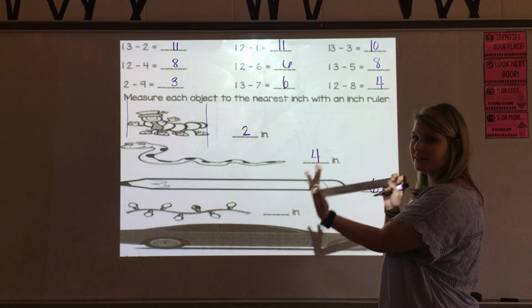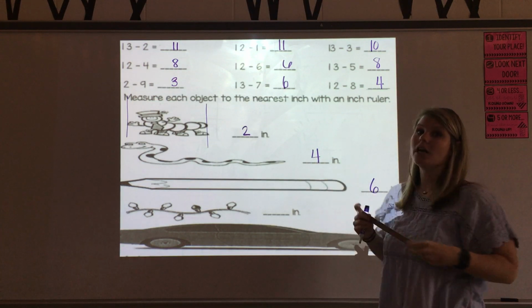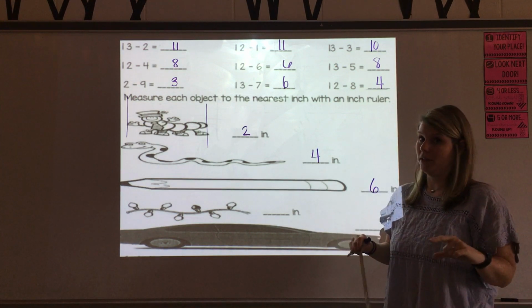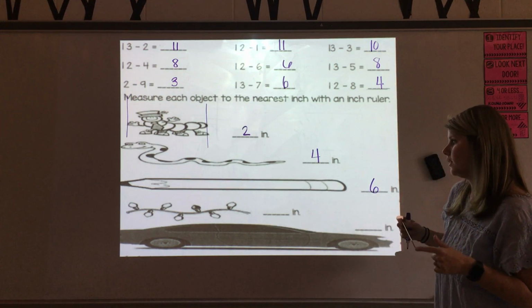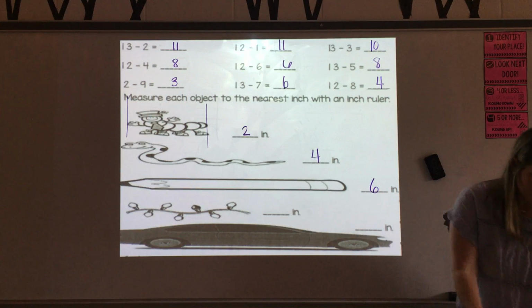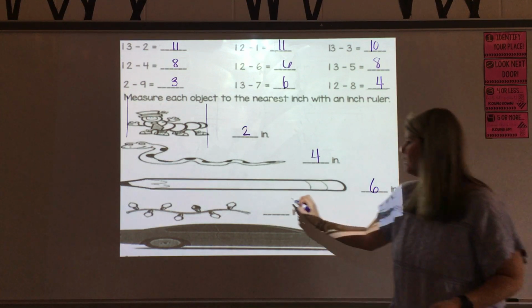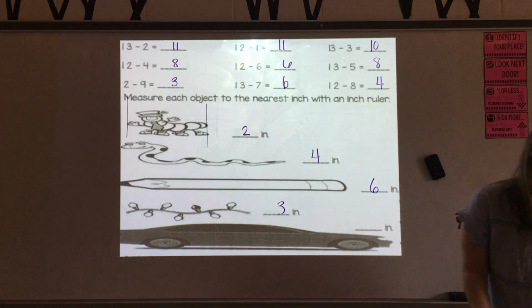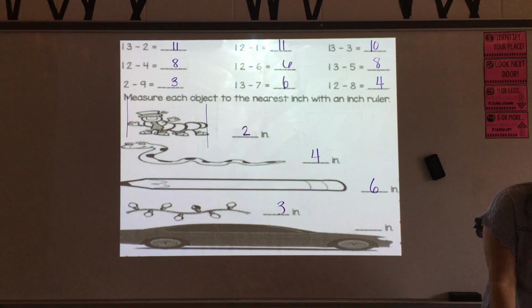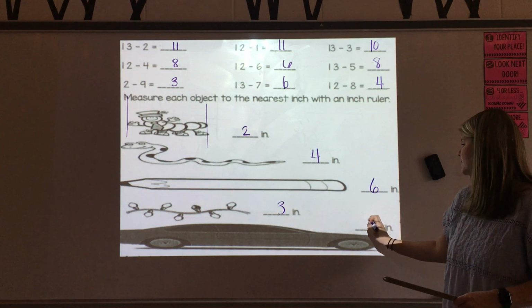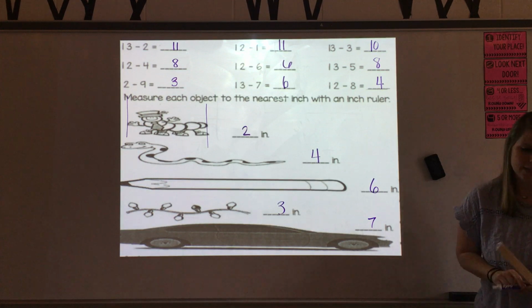Make sure you're lined up at the 0, because if not, your measurement's going to be off a little bit. So make sure you're lining up at the 0 like we talked about yesterday. The string of lights is pretty close to right at 3. And then this car was a little bit past 7, but 7 was definitely the nearest inch.